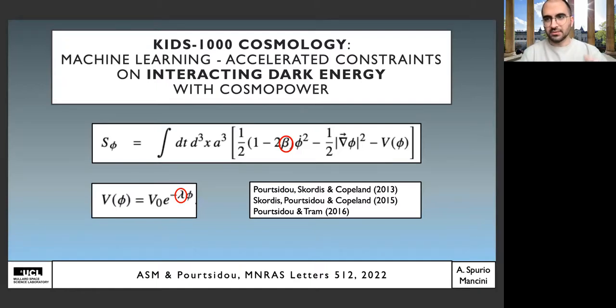For all the details of this model, I would refer you to these papers where this is described in detail. But from a phenomenological perspective, the only important point is that this is a minimal extension to lambda CDM. It's just a 2-parameter extension. And yet the computational time, as you will see, increased dramatically. So basically what we did is we trained CosmoPower to emulate matter power spectrum, CMB power spectra, and we used it to get constraints.